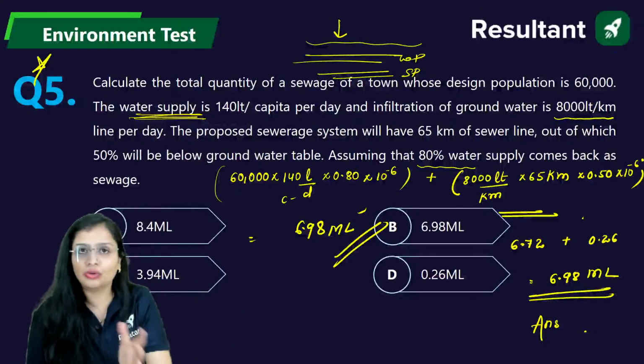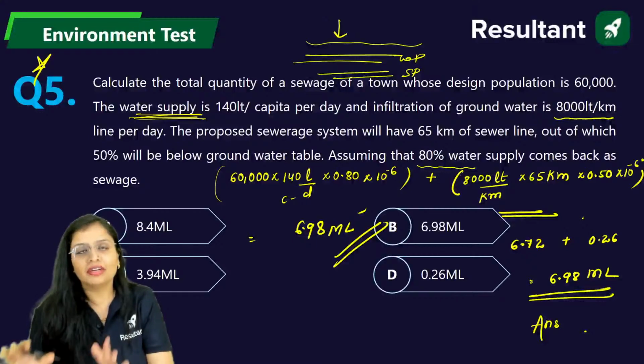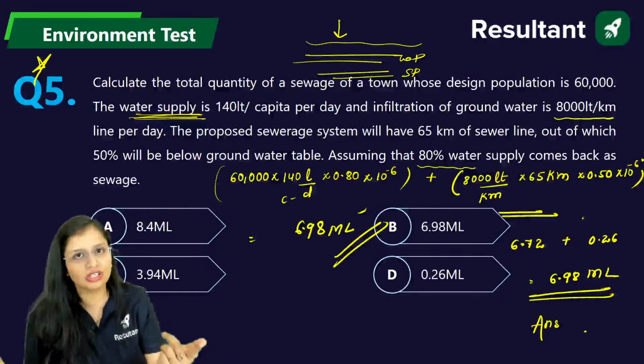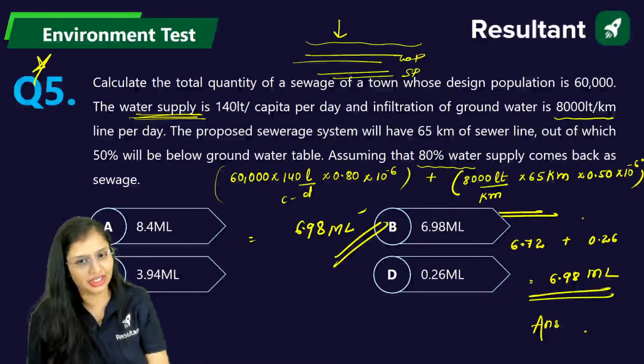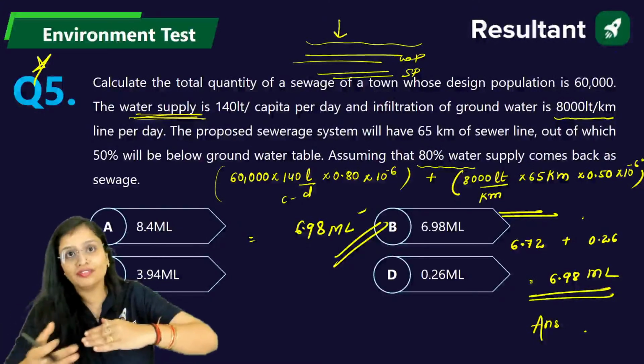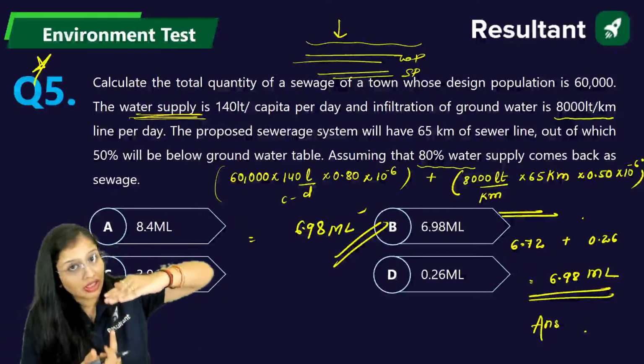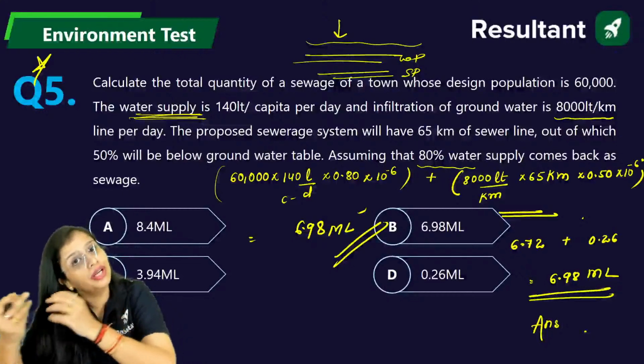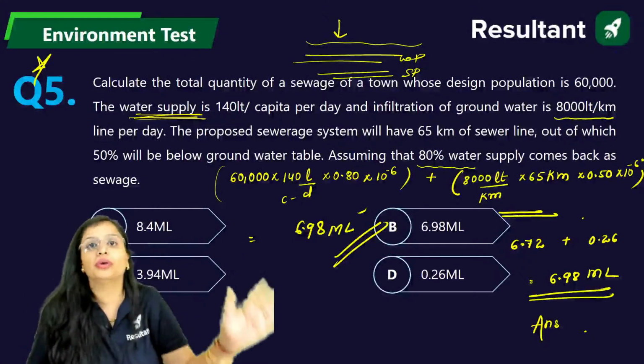Technically, nowadays we are going for the underground one. If you ask why we are placing it below the ground and not above the ground, it is because on the roads we have space constraints. Now the water which is infiltrating is moving below the ground, so a certain part will go into the sewerage pipeline rather than going elsewhere.